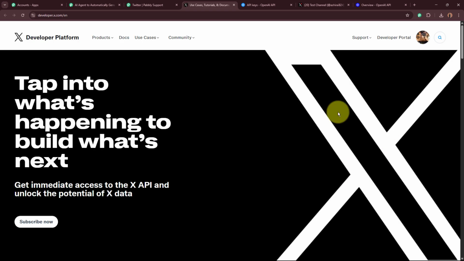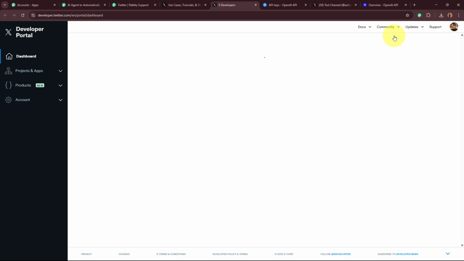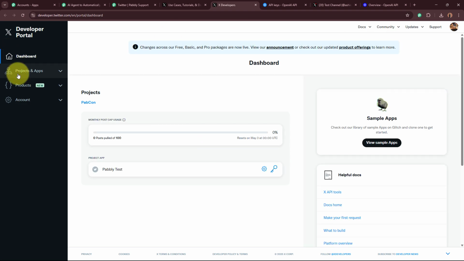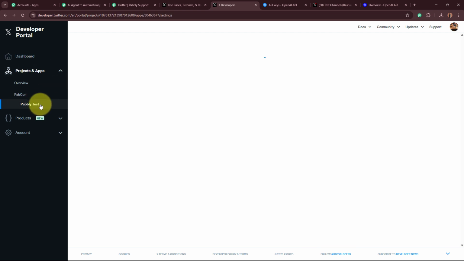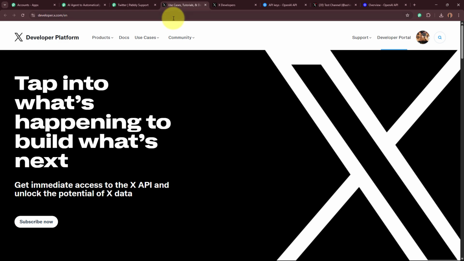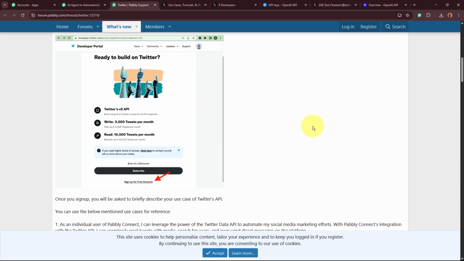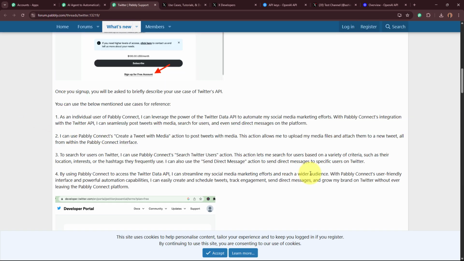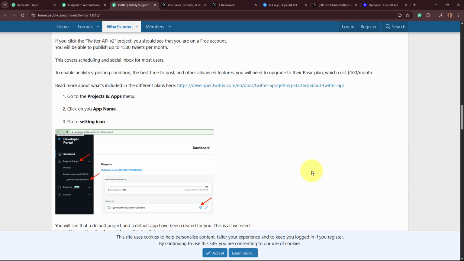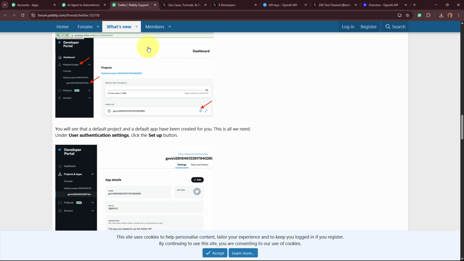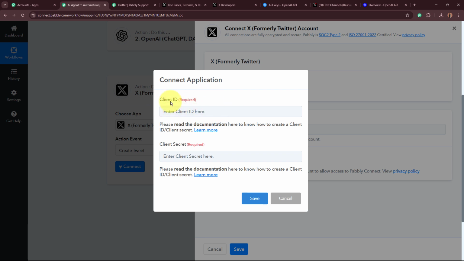As soon as I open the website, I'm going to go to the developer portal right over here. In my developer portal, you can see it says projects and apps. I'm going to click on it, and I've already created an application right here. If you want to create your own application, in the same document you can find all the steps with the help of which you can create your own application. And as you create the application, automatically you're going to have the client ID and the secret, okay?